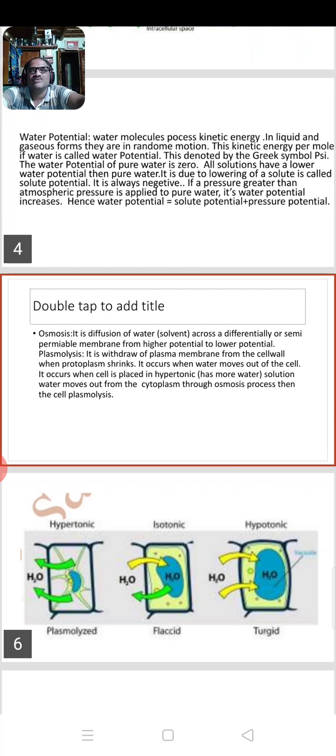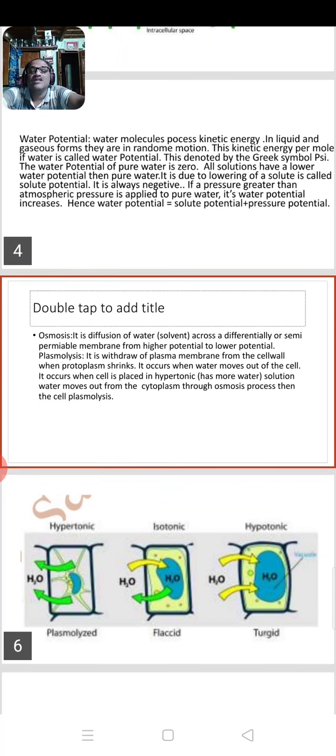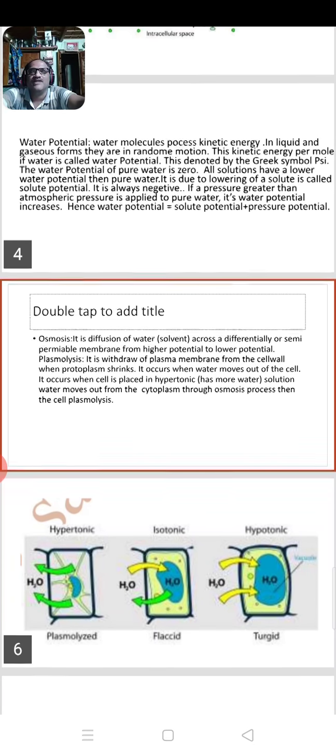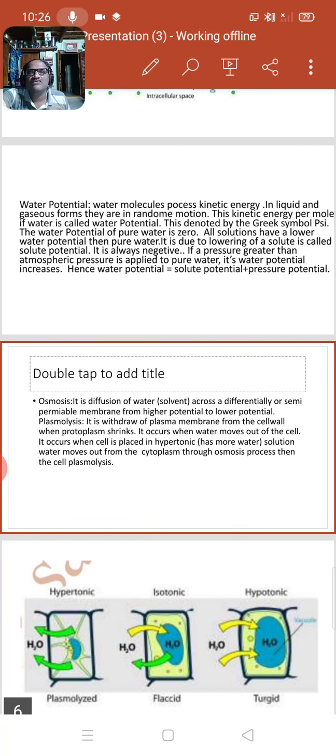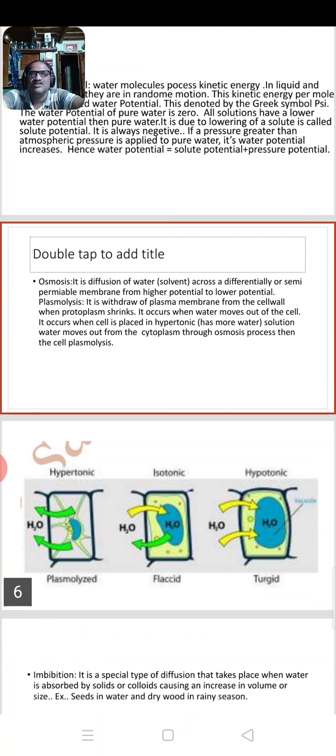The next one, plasmolysis. It is the withdrawal of the plasma membrane from the cell wall when protoplasm shrinks. Observe the figure in the sixth slide.